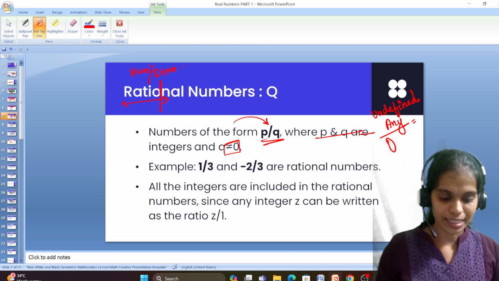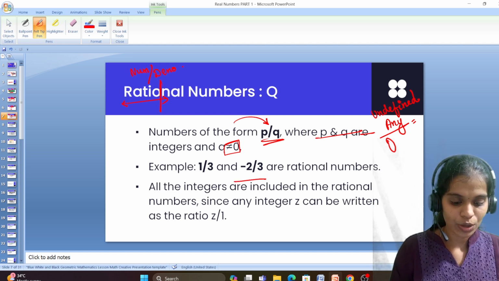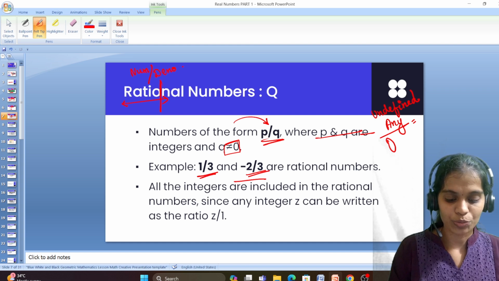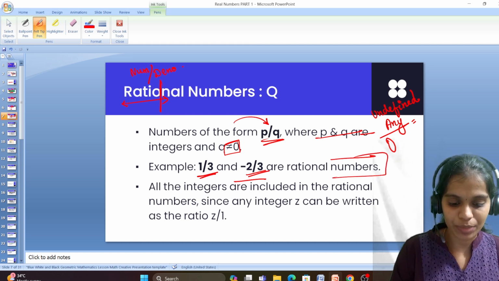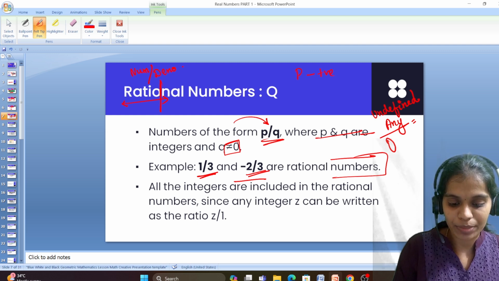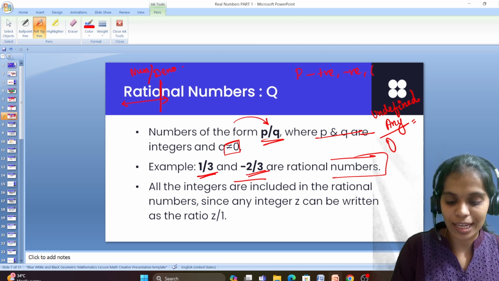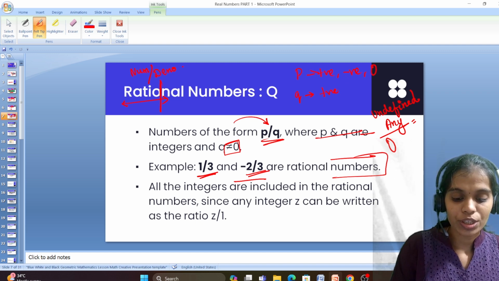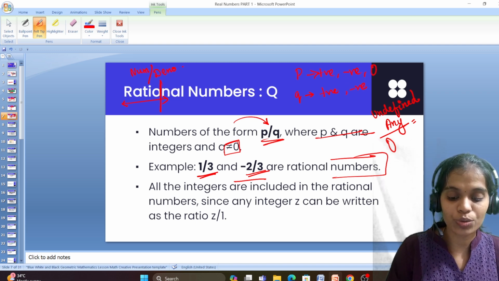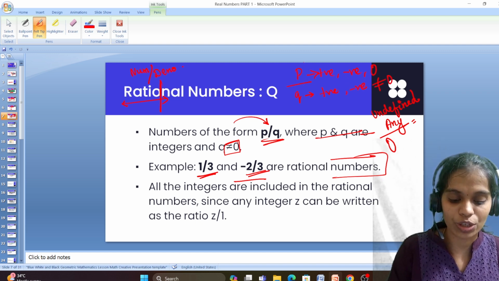That's the only condition. Examples: 1 by 3, -2 by 3 are rational numbers. As I said, P can be positive, negative or 0, whereas Q can be positive or negative, but Q will never be equal to 0.